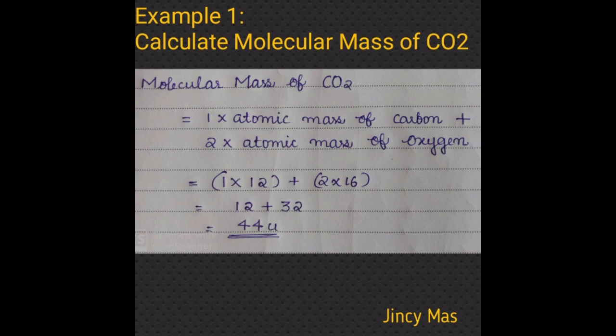The atomic mass of carbon is 12; we will round it off and take 12. And the atomic mass of oxygen is 16. So 1 into 12 plus 2 into 16 is equal to 12 plus 32. So you will get the molecular mass of carbon dioxide, that is 44 U.